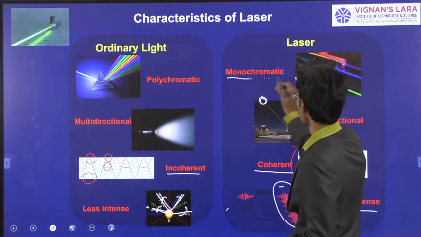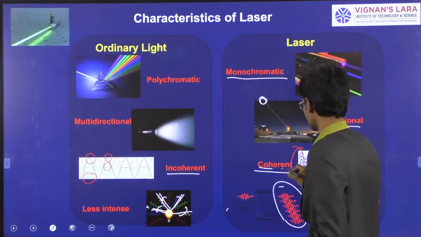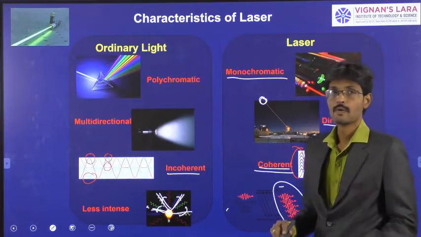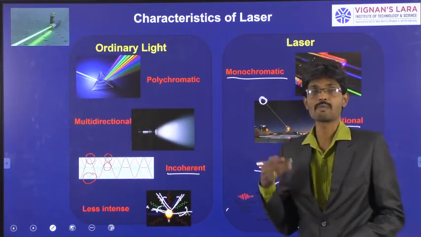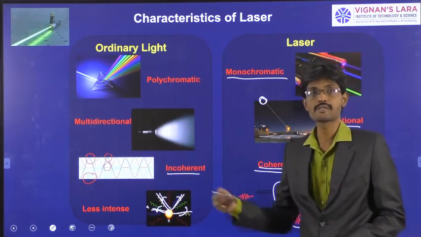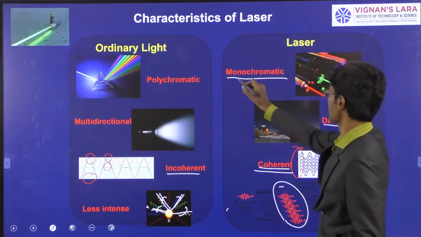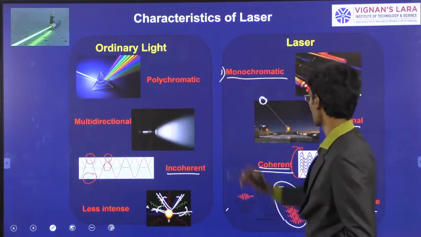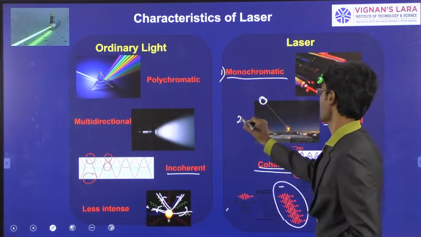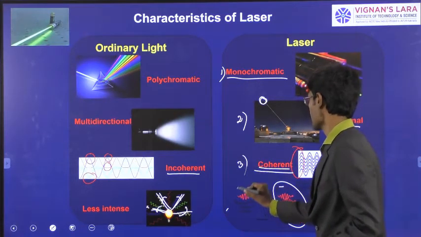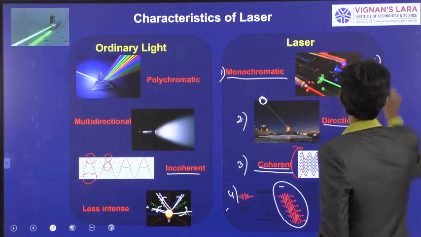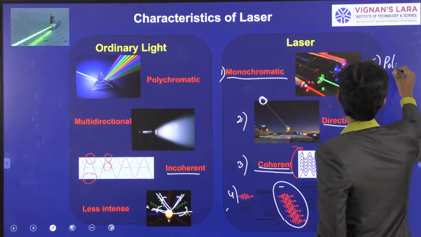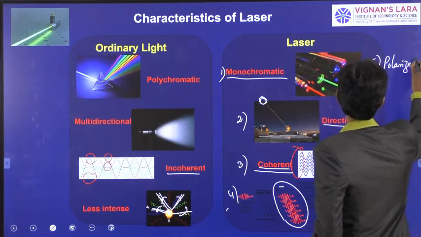So these characteristics make a laser source special compared to ordinary sources. Among these, the first is monochromatic, the second is directionality, the third is coherence, and the fourth is intensity. There is a fifth one, which is that the light emitted by a laser is polarized.